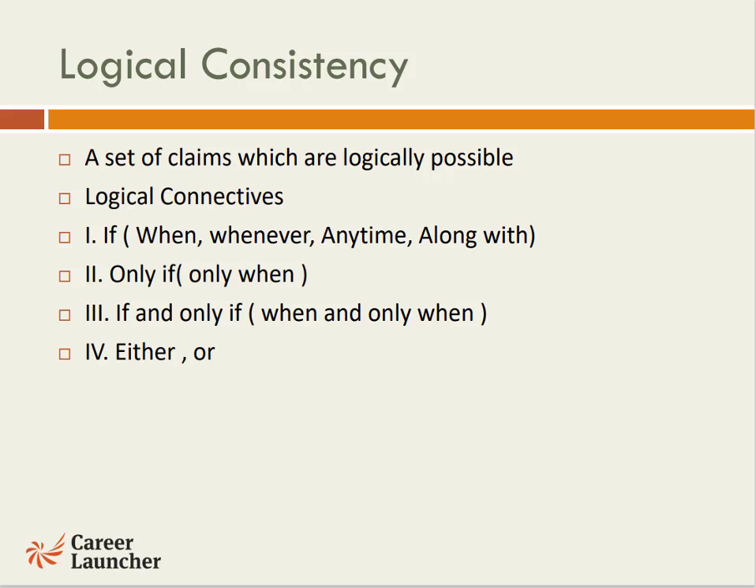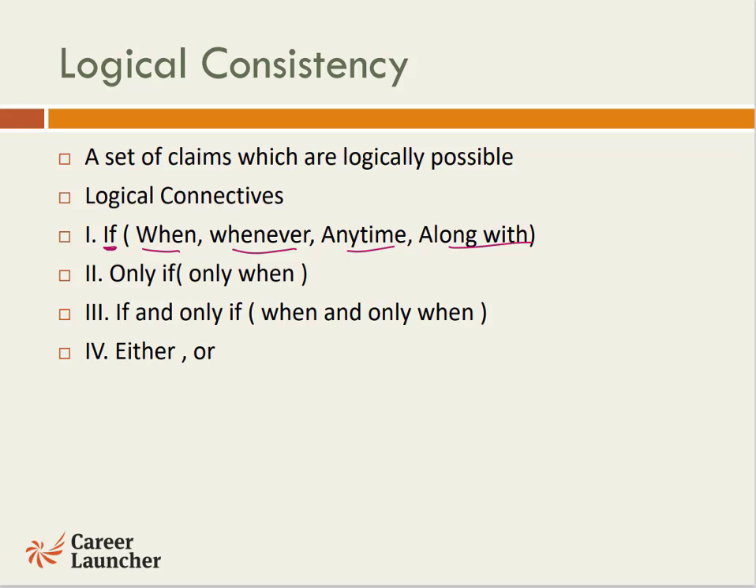And to do this, certain logical connectives are required. The first kind of logical connective is "if", and the same meaning implied by if: when, whenever, anytime, along with. All these keywords come into one category. The second logical connective is "only if" or "only when". The third would be "if and only if" or "when and only when". And the fourth one is "either or".